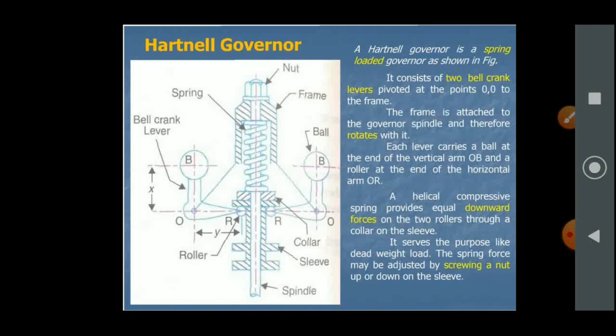Each lever carries a ball at the end of the vertical arm OB and a roller at the end of the horizontal arm OR. A helical compression spring provides equal downward force on the two rollers through a collar on the sleeve. It serves the purpose of a dead weight. The spring force may be adjusted by screwing a nut up and down on the sleeve.